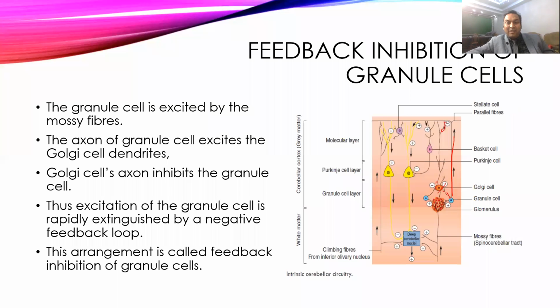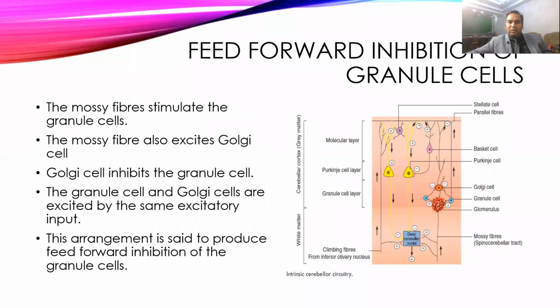But Golgi cells are inhibitory in nature, and they attach synapses with the parallel fibers and cause inhibition of these parallel fibers and of the granule cells. So the granule cell itself gets excited, and it causes its own inhibition. So excitation is followed by inhibition. Okay, sorry, feed-forward was left out first.